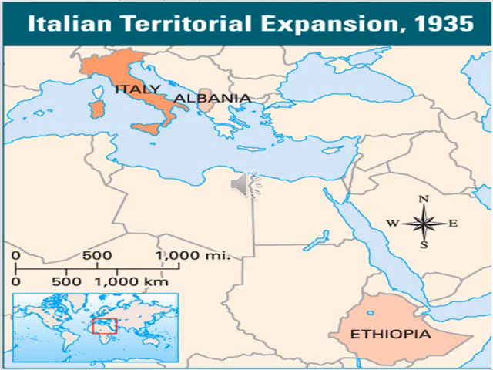Apart from Germany, Italy and Japan also followed the policy of aggression. They also began to occupy other countries. Italy invaded Ethiopia in the year 1935 and invaded Albania, the nearest country to Italy, in the year 1939. The emperor of Ethiopia at that time was Haile Selassie.